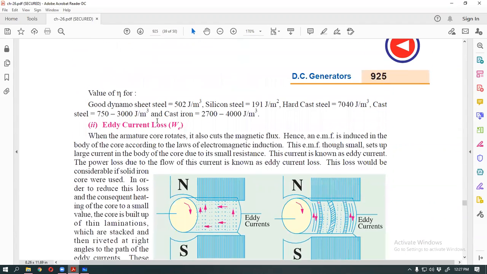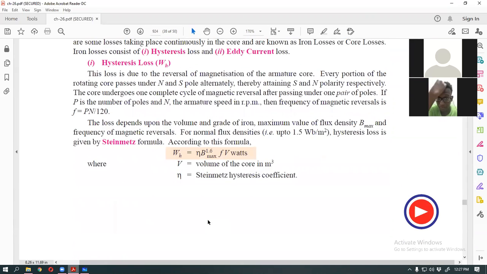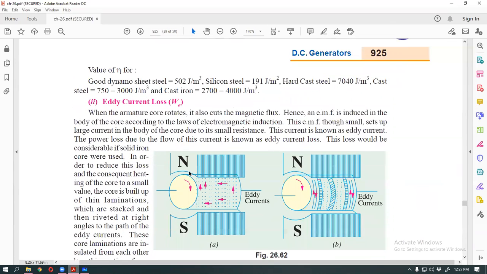This is the electron flow. This is the hysteresis loss, and also this is the eddy current loss. Eddy current loss, this part is movement, then also this part is current loss. This is called eddy current loss. Electron flow, then this part is current loss. This is called eddy current loss.